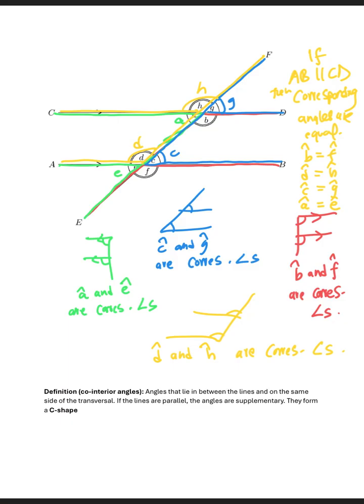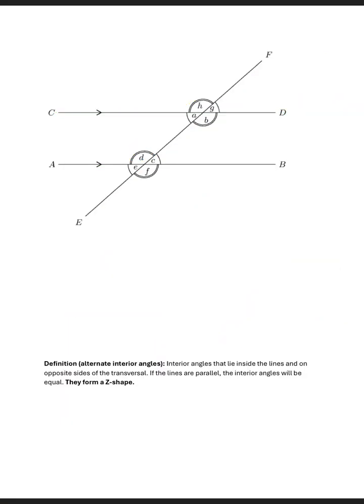They form a C shape. Then these are the co-interior angles. You're going to look for a C shape. Now if you check here, I have the first C shape here. This is my first C shape, in this form. This is the co-interior angles. And if I identify them there, angle C and angle B are co-interior.